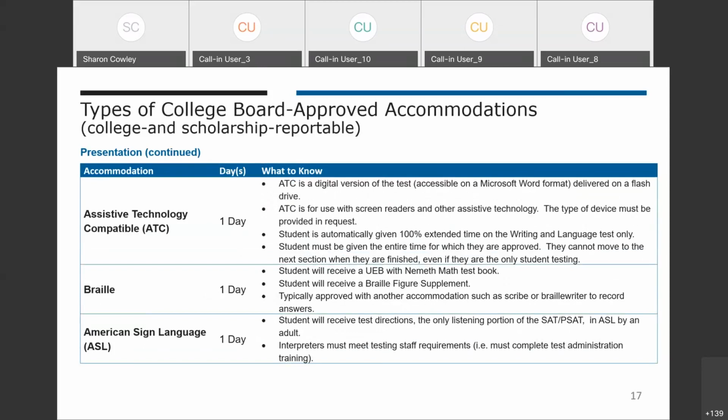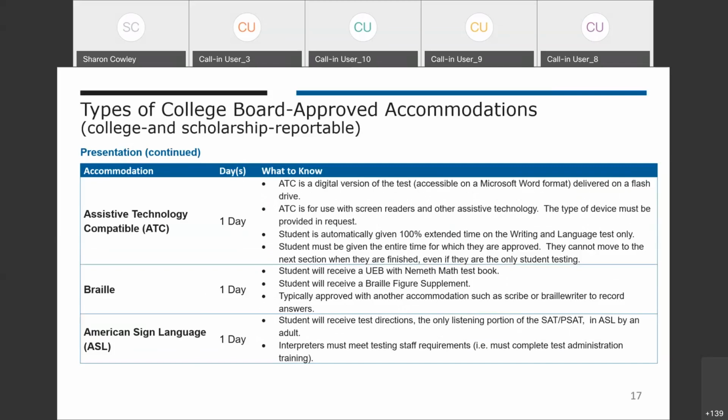Next, we have other presentations of the test, such as Assistive Technology Compatible, Braille, and American Sign Language. ATC is a digital version of the test that's delivered on a flash drive designed to work with the student's device, such as a screen reader or other assistive technology. Students using this accommodation are automatically given extended time, writing section only. Students must be provided the full amount of time.